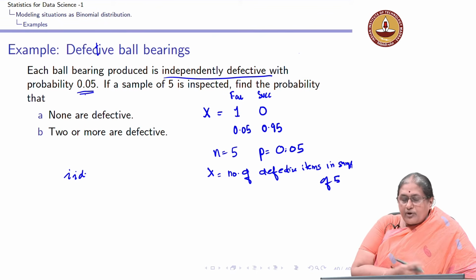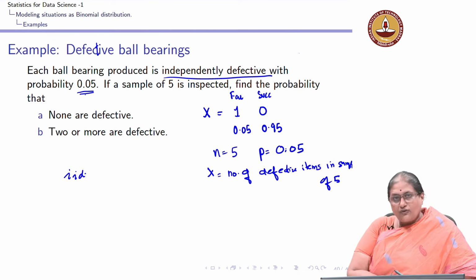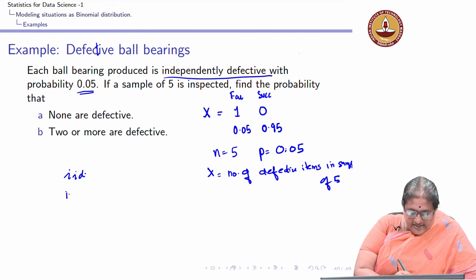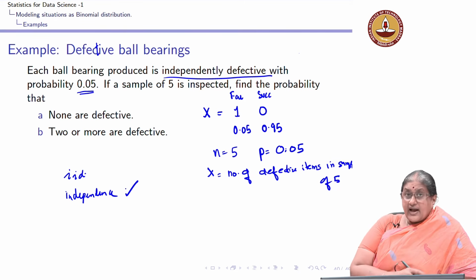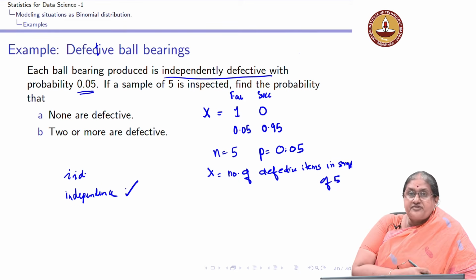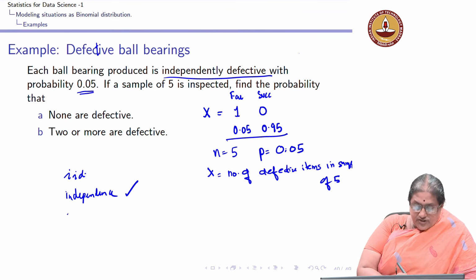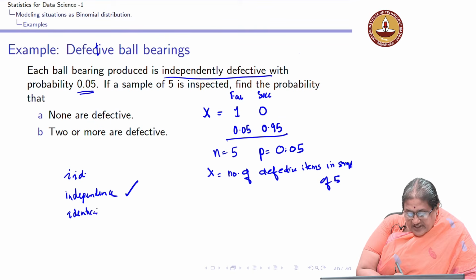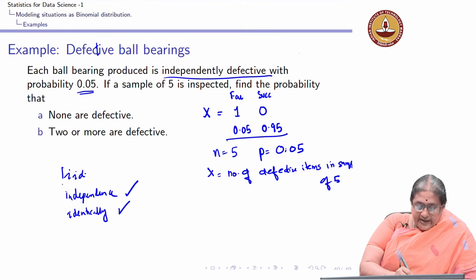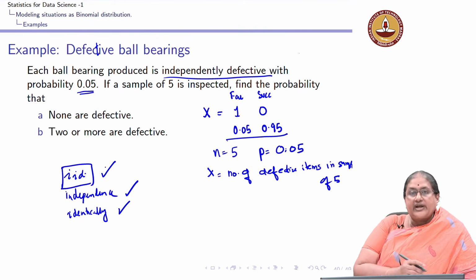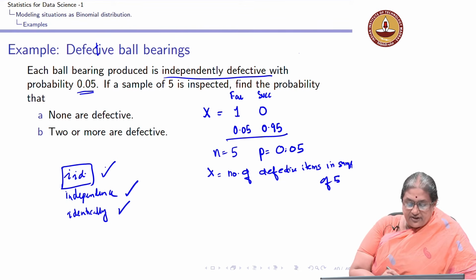The second ball bearing is defective, it is independent whether the first was defective or not. So, independence is satisfied, and the chance with which it is defective or not is again the same probability 0.05. So, it is identically distributed. So, the IID assumption is what I verify first.